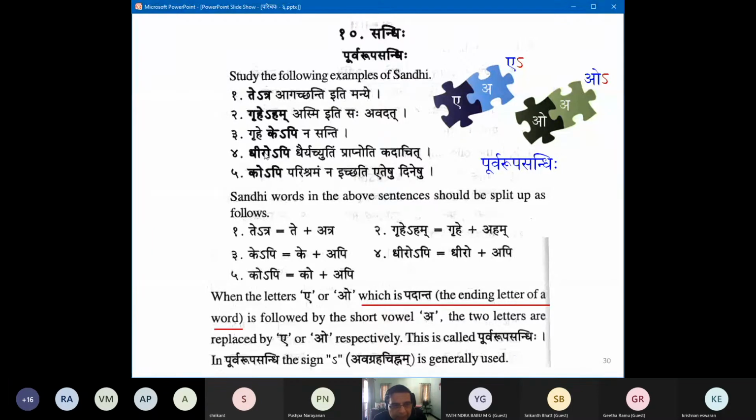So there is a visarga sandhi hiding in these two okaras. Okay, there is no such thing here. Grihe, ke, they are all native words. Grihe is Saptami Ekavachana of Griham, and then Ke is the Pratama Bahuvachana of Kaha Shabda. Okay, but we need to represent this hiding Visarga Sandhi here in Kopi and Dhiropi, right? In exams also, yeah, very correct.